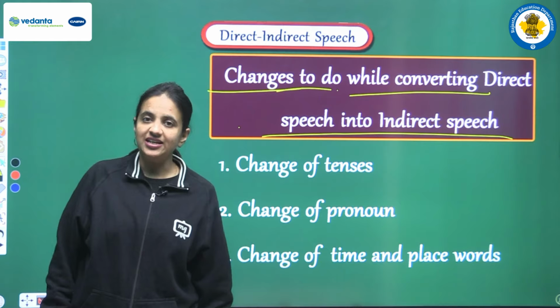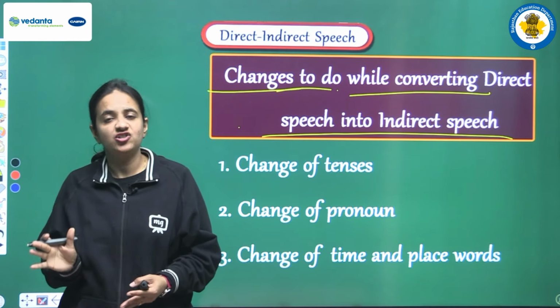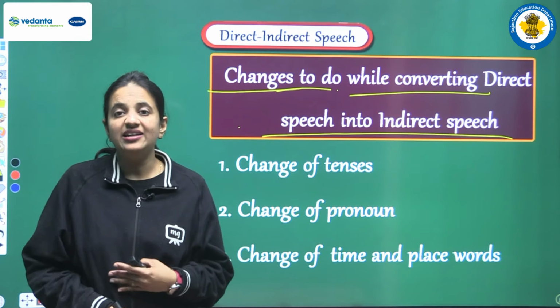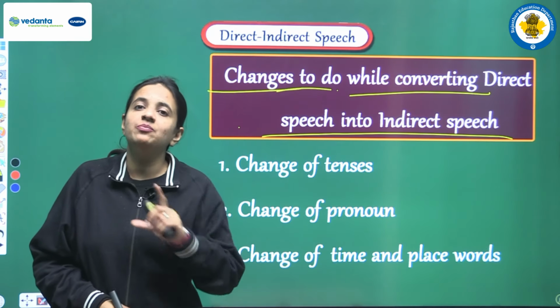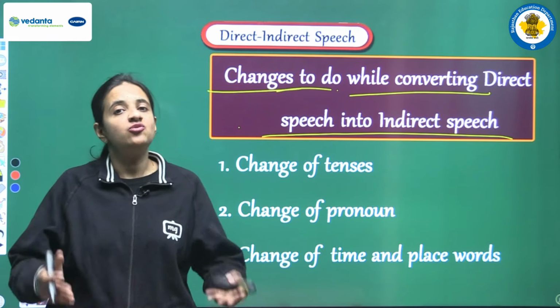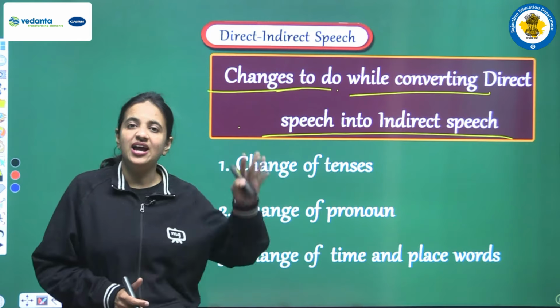In direct speech we have two different parts, two clear partitions, but in indirect speech we have a simple statement, one simple positive sentence. So how do we do the conversion and all the changes?